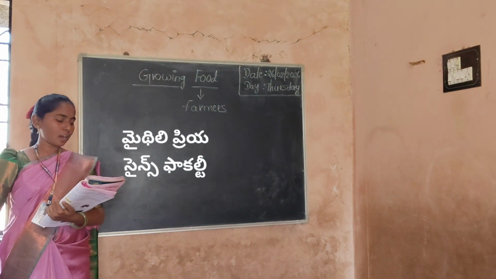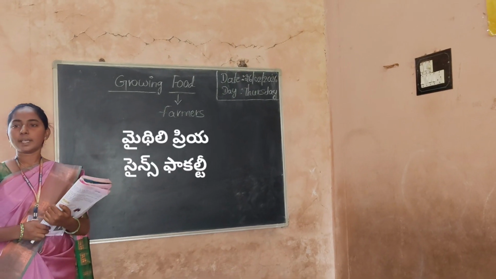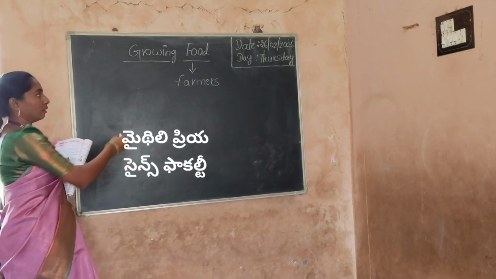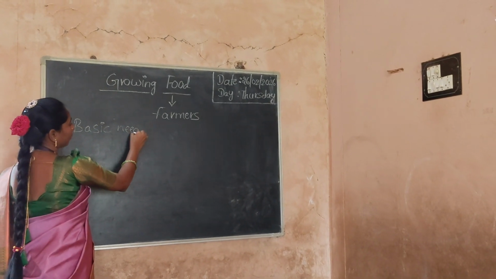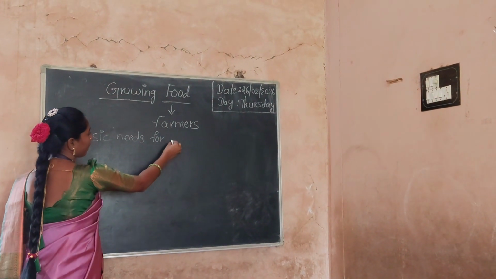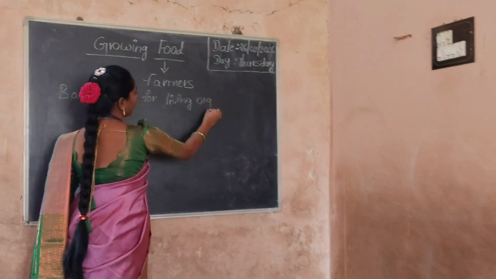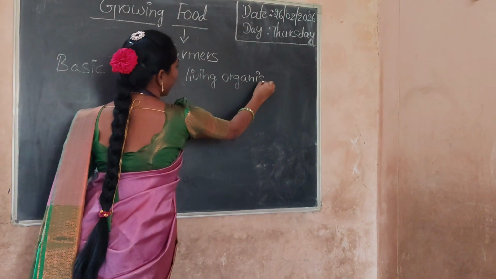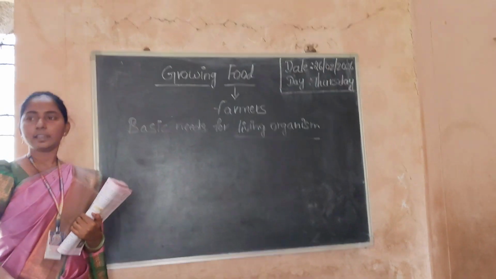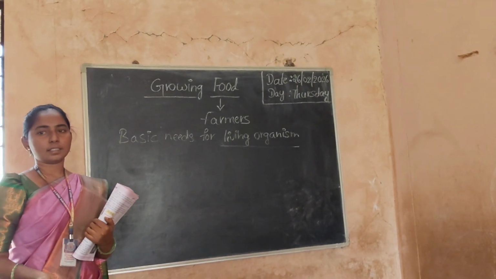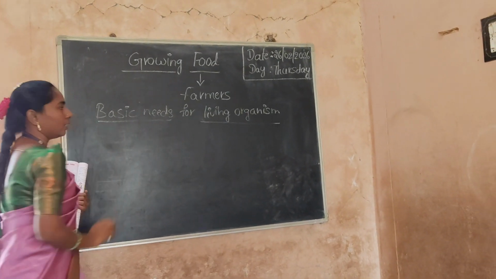Food is the basic need of all living organisms. We cannot survive without food. So what are the basic needs for human beings? Basic needs to survive. What are the basic needs for living organisms? Living organisms are human beings, animals and also plants. These are the living organisms. So what are the basic needs for living organisms?